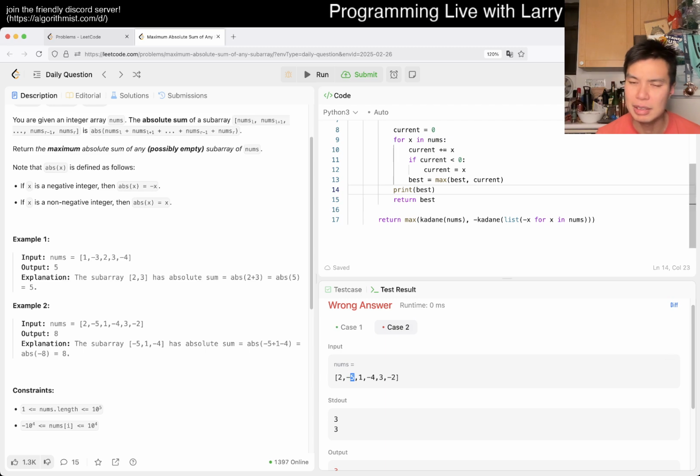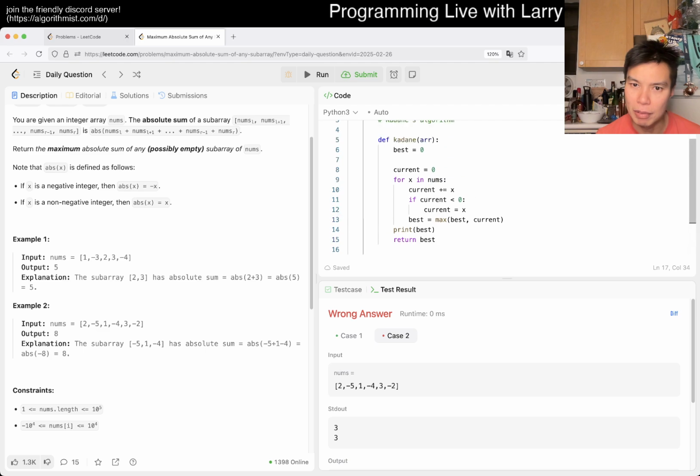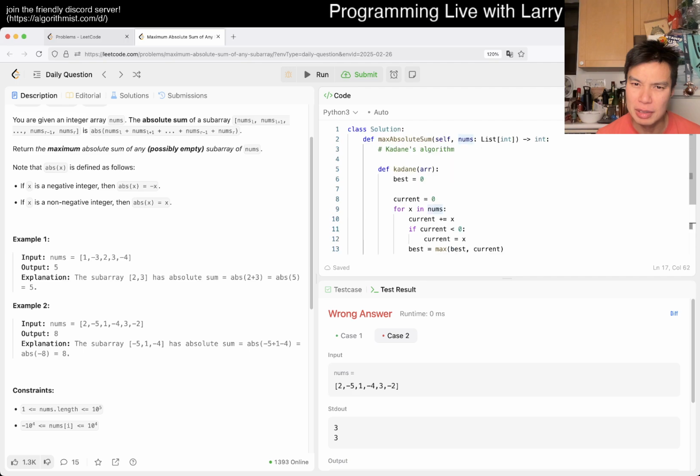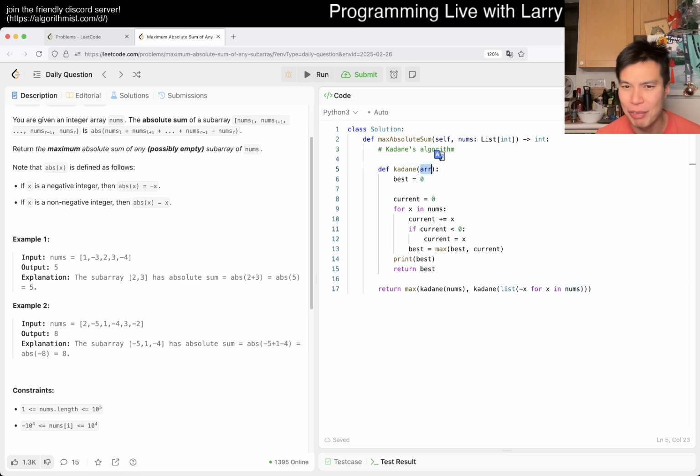No, I don't think this is necessary, actually. Or shouldn't be. I did say it, but well, do I? No, -1, it shouldn't be. Then why am I doing it wrong? List of negative x for x in nums, right? Oh, I'm just being dumb because I don't use nums. I named this array, but I use nums here. That's why. So okay.